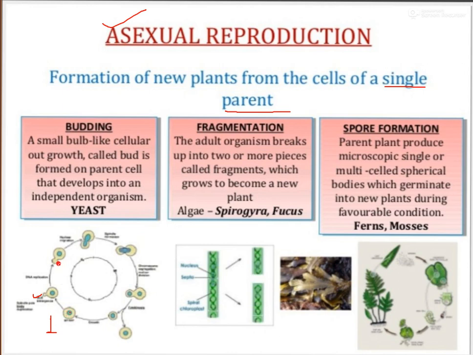So this is the process in which a small bulb-like cellular outgrowth, called a bud, is formed on the parent cell and develops into an independent organism. The parent cell will grow an outgrowth. This outgrowth is called bud, and after full development this bud will detach from the parent. This process you can see in yeast. Yeast is a kind of fungi, an organism. Yeast can do it in a very short period of time. So this is the method of budding.